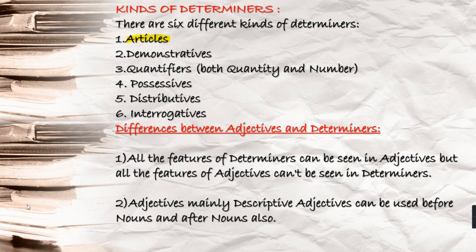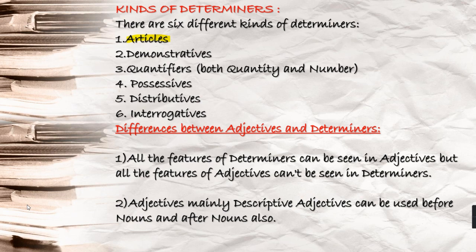Now come to the kinds of determiners. There are 6 different kinds of determiners: articles, demonstratives, quantifiers, both quantity and number, possessives, distributives, interrogatives. And yes, in my upcoming videos, I will talk about some other adjectives also, which are also kinds. You can see one thing only, that articles are not part of the kinds of adjectives; you find them in determiners only. Okay, I guess up to this much the things are clear.